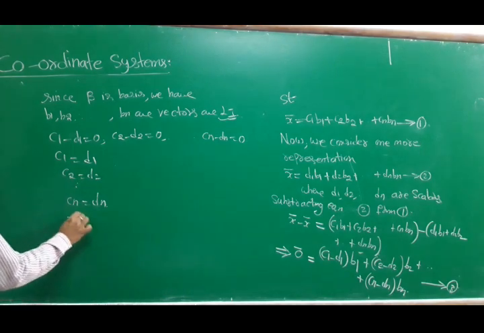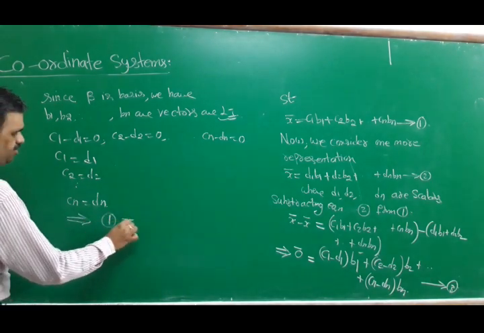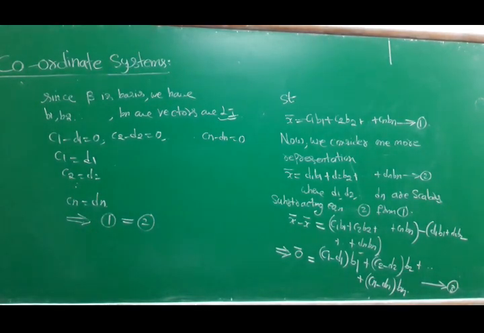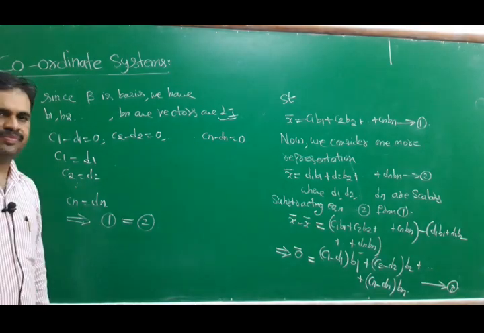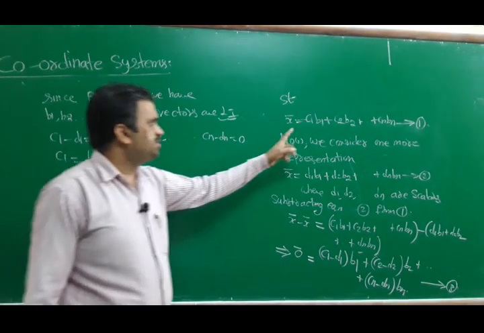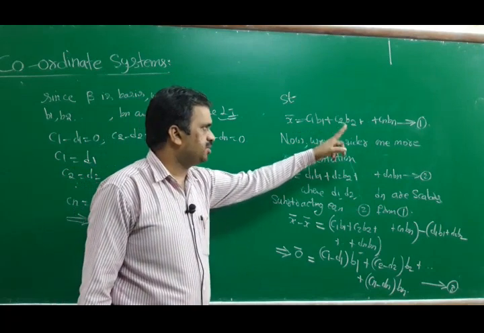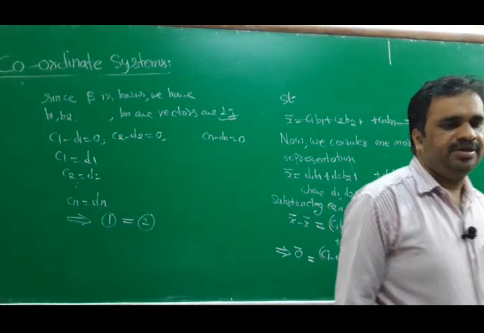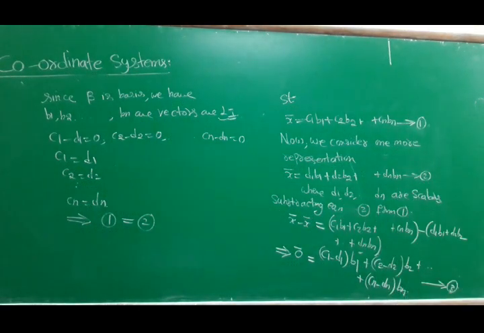This implies equation 1 and equation 2 are both the same. So I can simply say it is a unique representation: x bar is equal to C1 B1 plus C2 B2 plus so on Cn Bn is a unique representation. That's all.